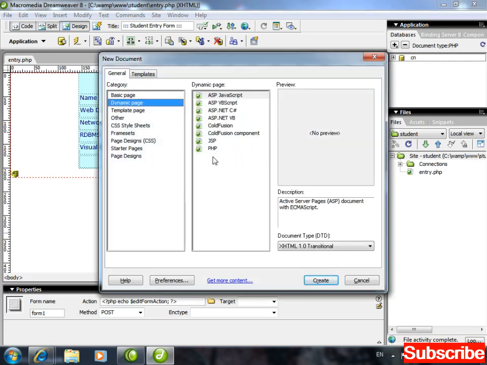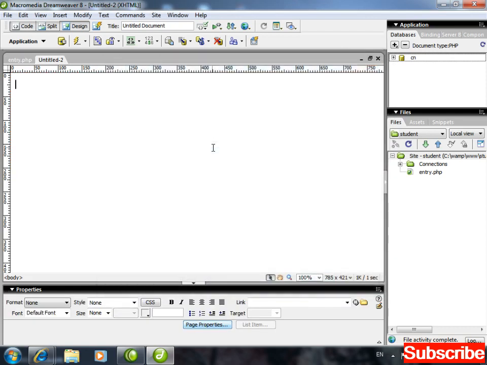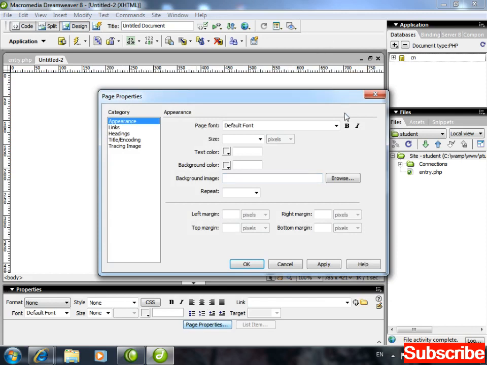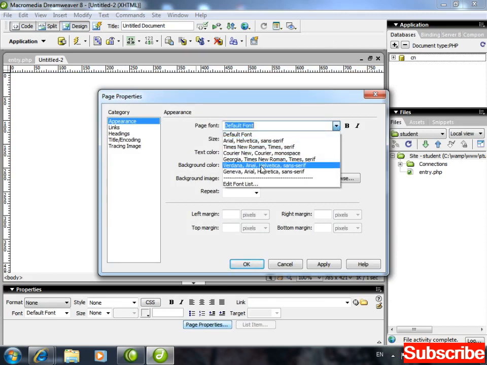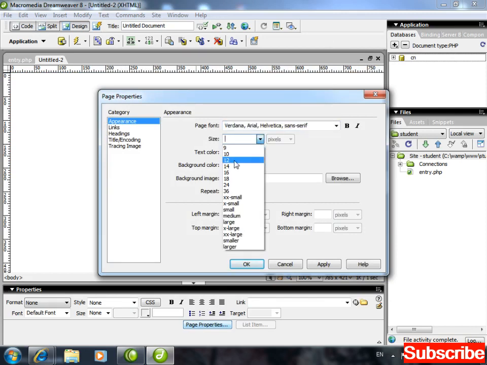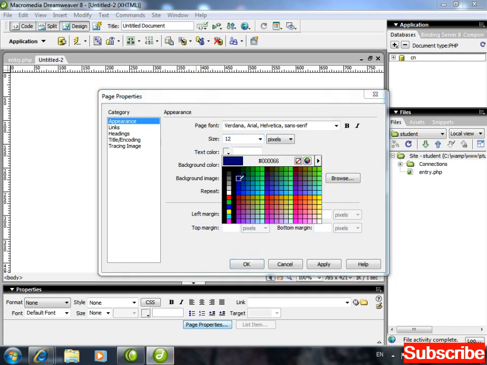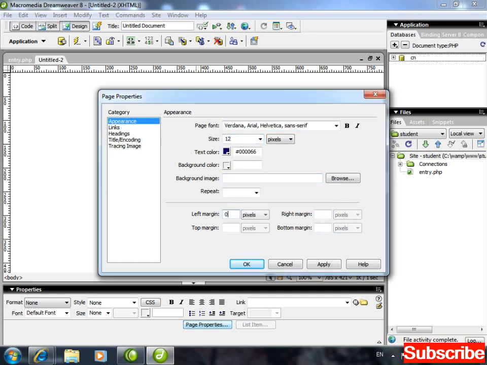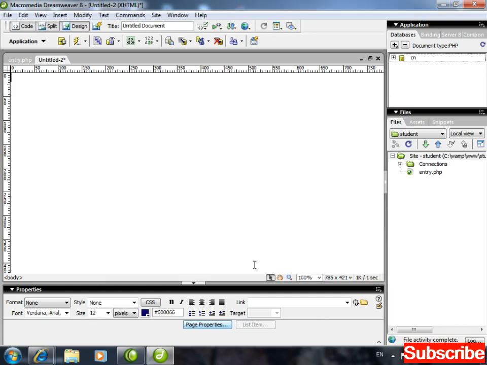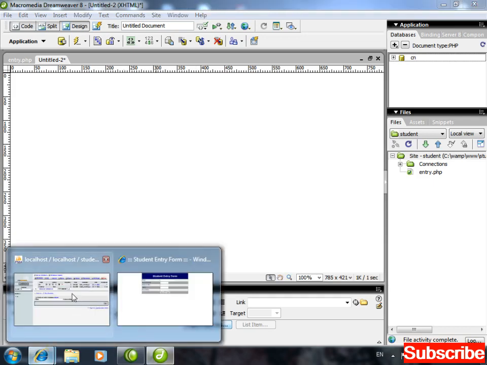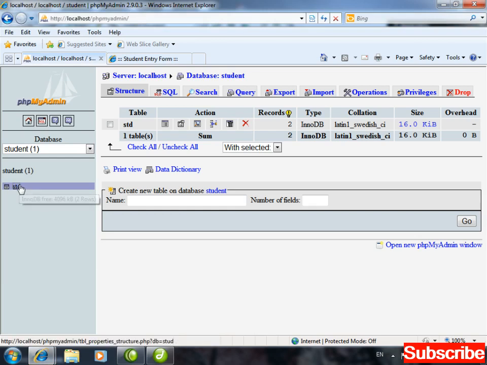Dynamic page and PHP. This is basic. You have HTML, you have to select dynamic page and then select PHP. Dynamic page selected, right? Now page properties, let me set page properties. Font size I'm having 12, text color blue, left margin 0, this one as well 0, this one as well 0, this one as well 0. Apply.